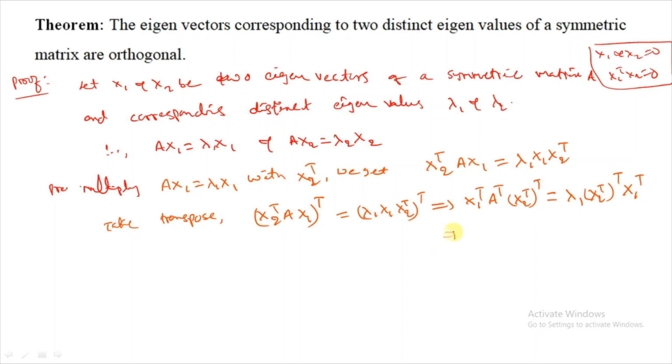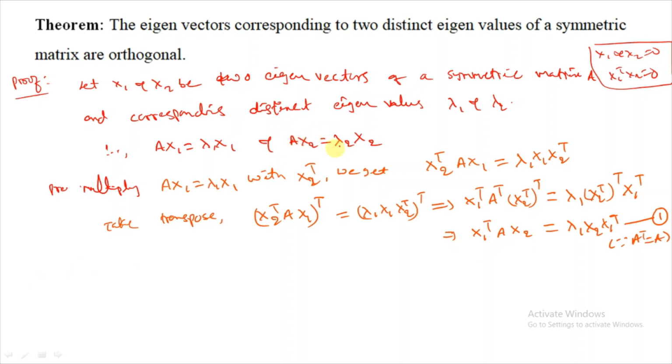That implies x1 transpose A transpose. A is a symmetric matrix, so its transpose is the same as A. x2 transpose whole transpose, that is x2, equal to lambda 1 x2 transpose, the same x2 x1 transpose. Hence we can write, since A transpose equal to A is a symmetric matrix, this equation is 1: x1 transpose A x2.